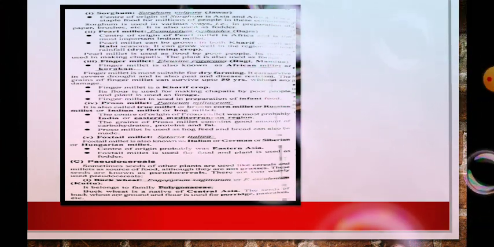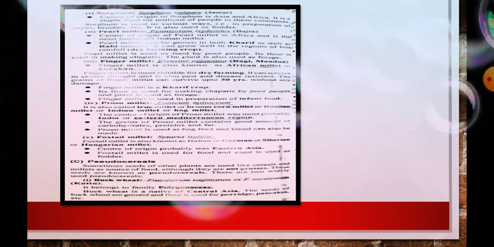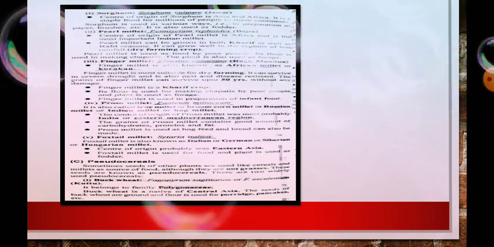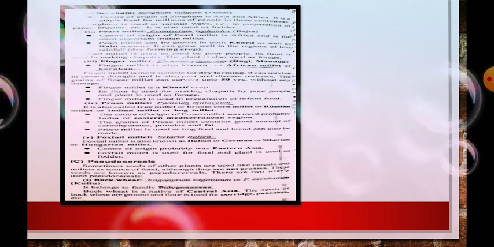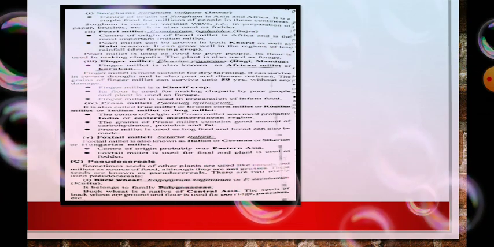Then comes the pseudo cereals. What do we mean by pseudo cereals? True cereals, as we have already seen in the previous video, are rice, wheat, barley, oats, maize, and European rye. These are the six true cereals. But pseudo means false, so pseudo cereals means false cereals.